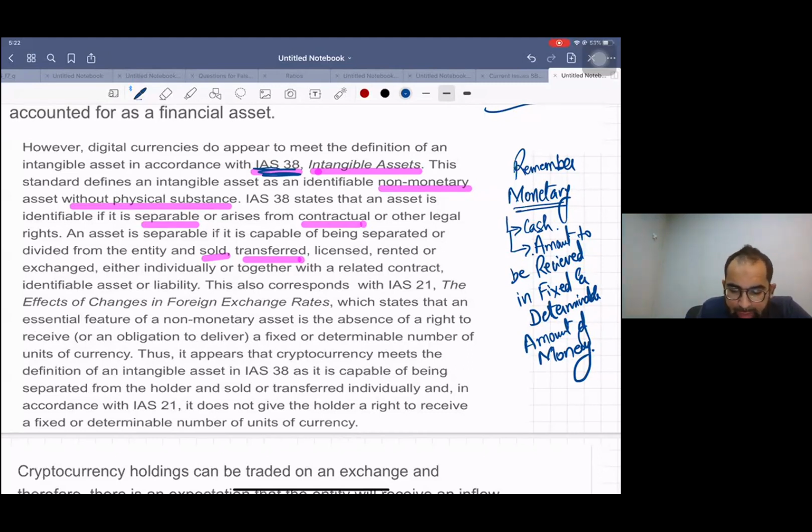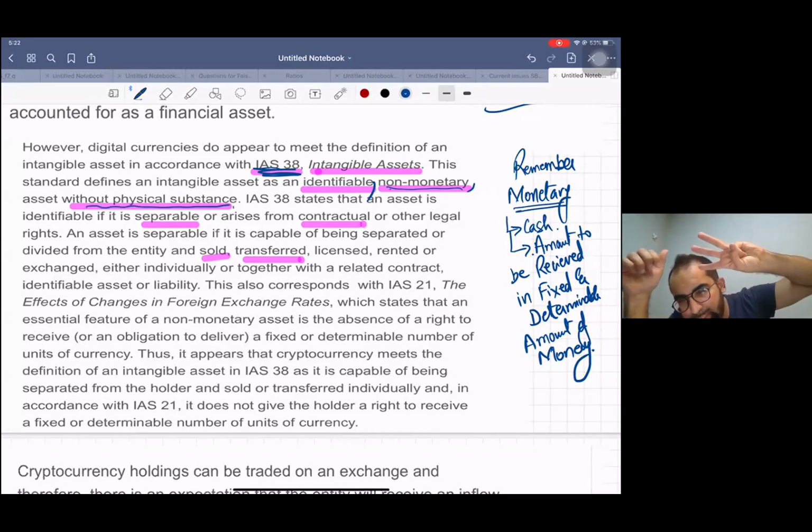This standard defines intangible asset as an identifiable, non-monetary asset without physical substance. The first word is identifiable. The second is non-monetary asset, without physical substance. See, identifiable, non-monetary, without physical substance. Three lines. Those who want the recording, I'll give it to them.